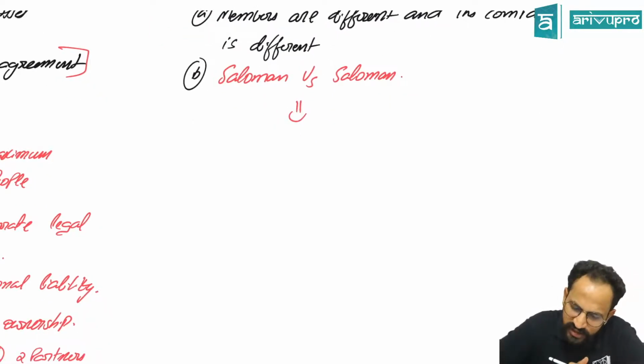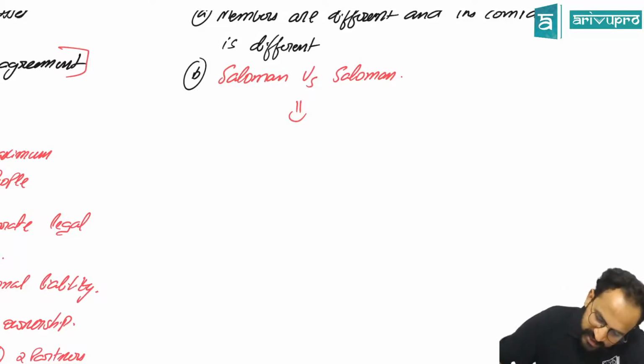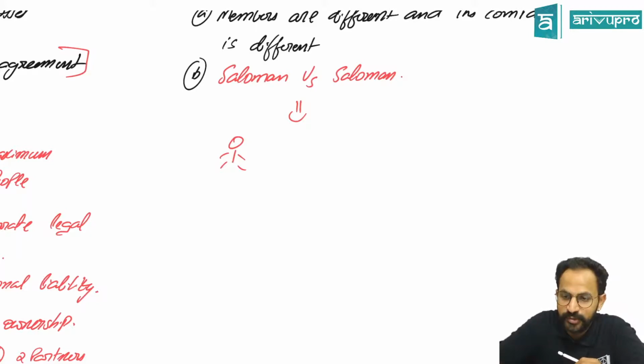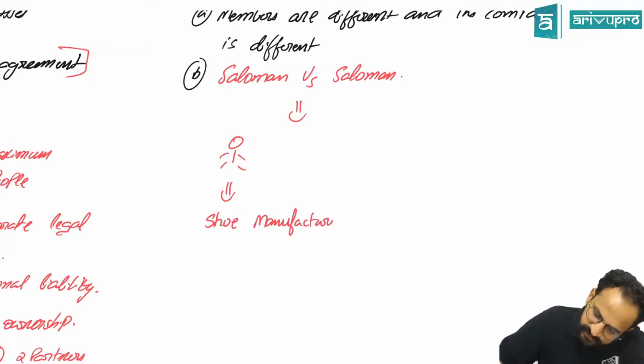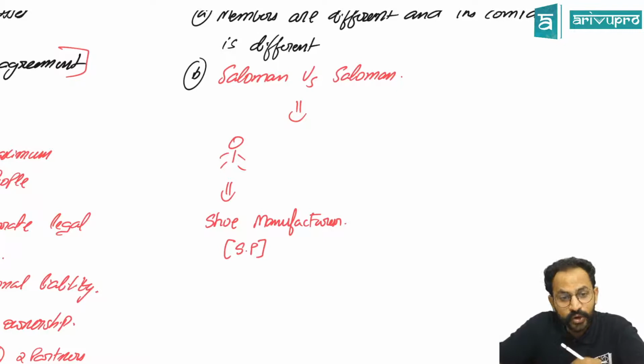In this case law, there was a person called Aaron Salomon. He used to carry on a shoe business. He was a shoe manufacturer, and he was doing it as a sole proprietorship. The business was going really good.